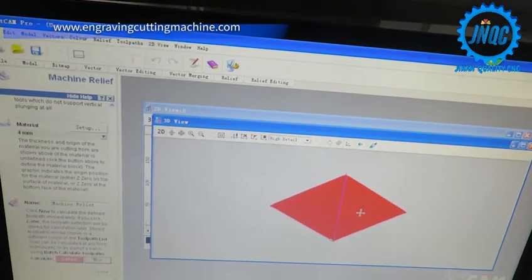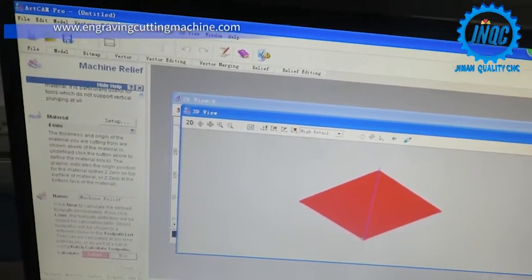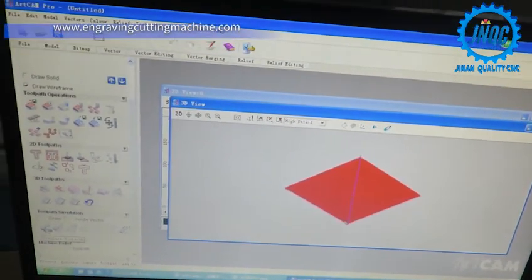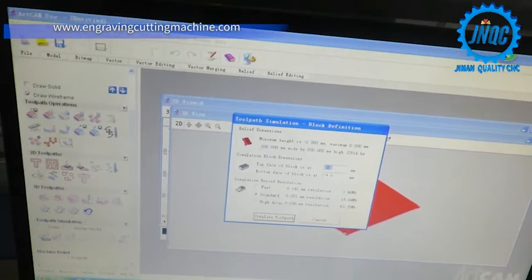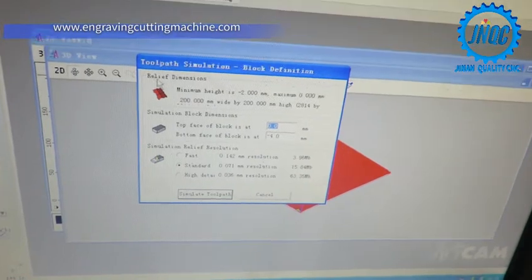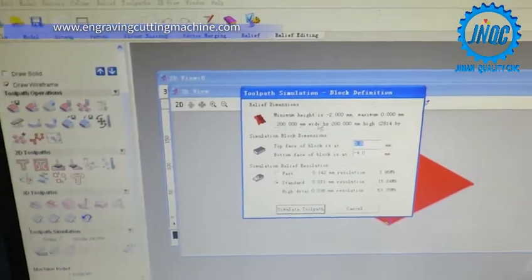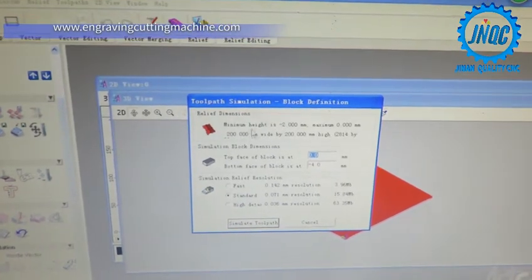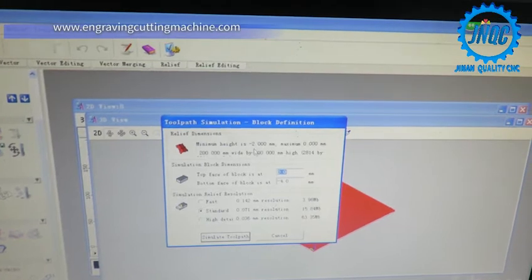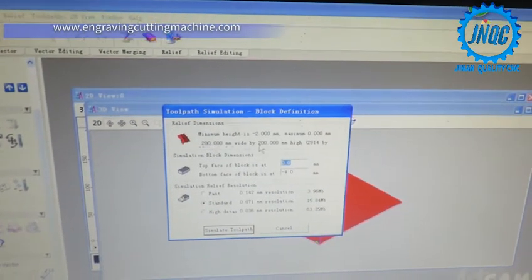This is finished. And you can see simulation. Now you can see the detail of our file. You can see here. Cutting thickness 2 mm, and the size 200 and 200.